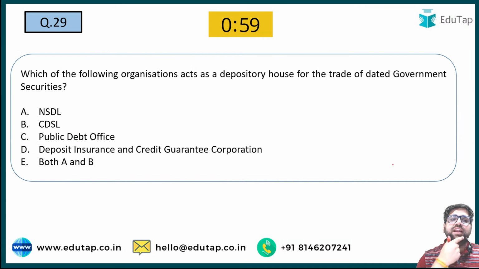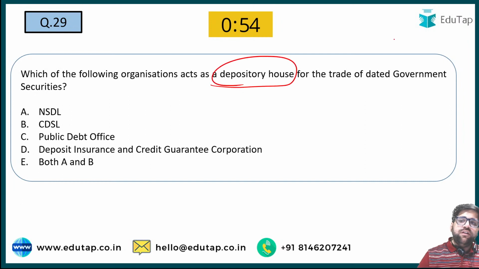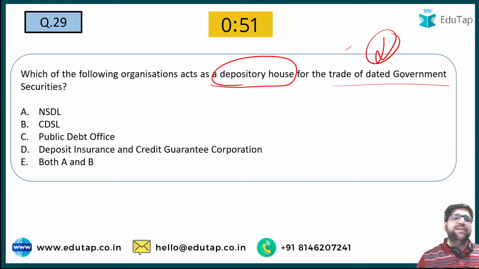Now question number 29. Which of the following organizations acts as a depository house for trade of government securities? So the answer will be Public Debt Office. This is an office which is attached to the Reserve Bank of India. It is a depository house for government securities.